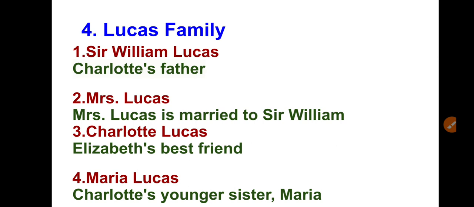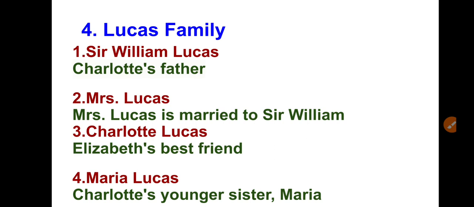So, Sir William Lucas and Mrs. Lucas have two daughters, Charlotte Lucas and Maria Lucas. The Lucases are the Bennet family's neighbors, and Sir William is pleasant but not very intelligent, right? So that is Mr. Lucas.